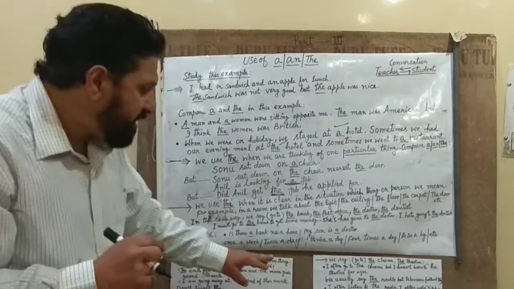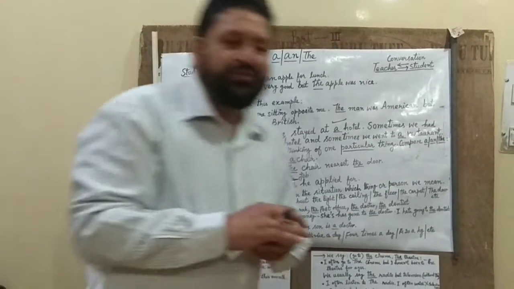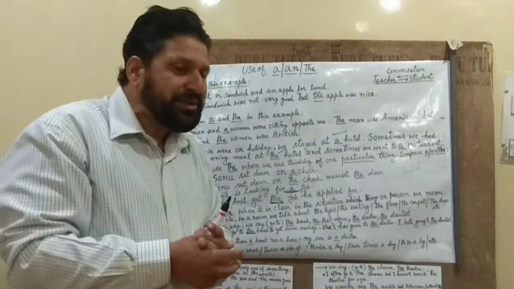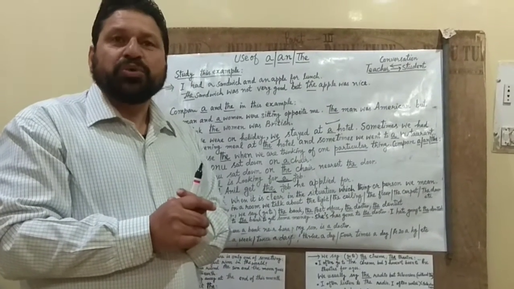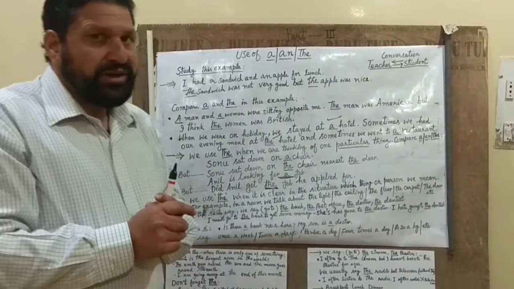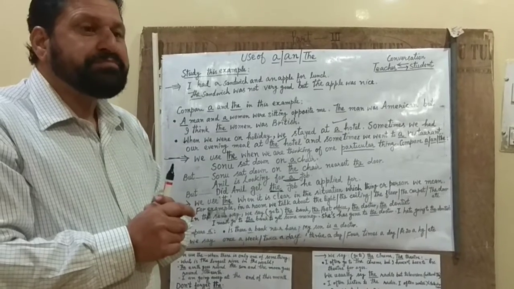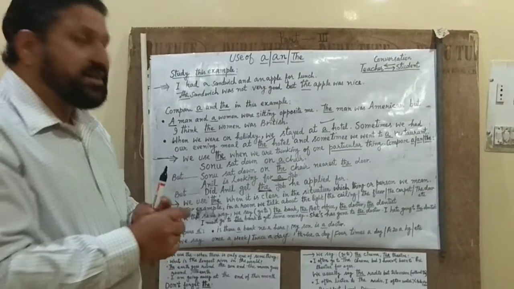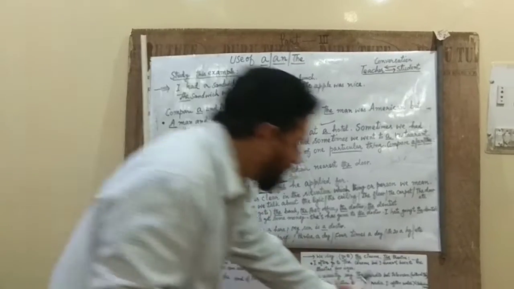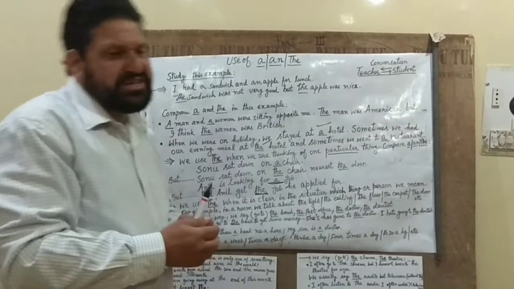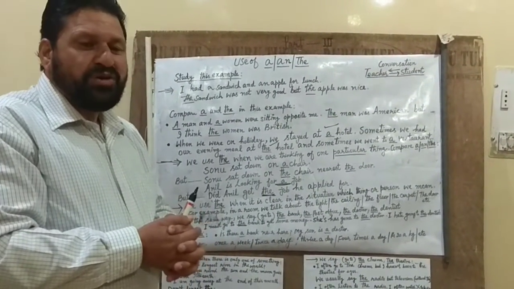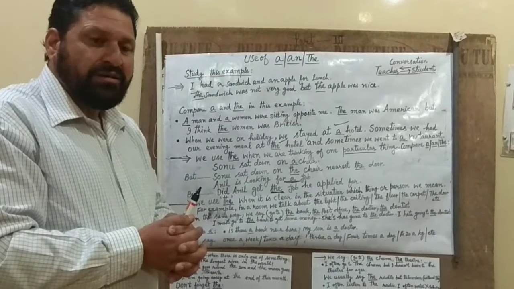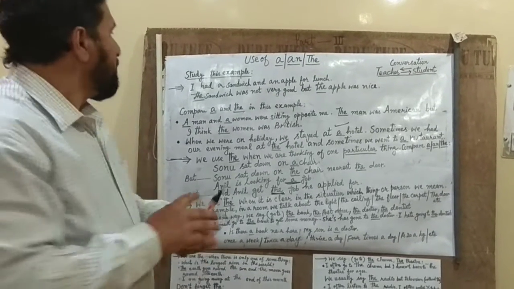I went to the hospital to visit those 2 students, or those 2 people. Now, in the same way, we use prison. If somebody is in the prison, that is without the. If somebody has come to meet him, then we can use the. In the same way, college, university, etc., we can use the same formula for using the or not using the.